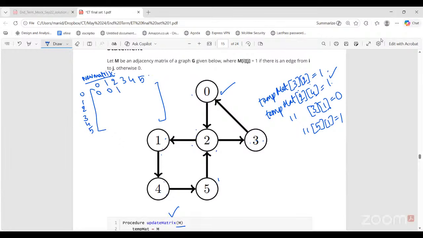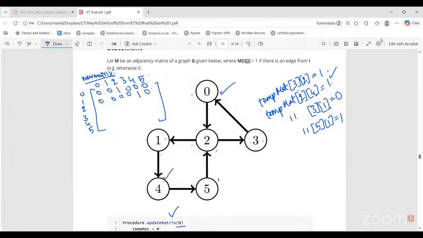0, 3, it is 0. 0, 4, it is 0. 0, 5, also it is 0. 1, 0, it is 0. I'm creating the original adjacency matrix first, then I'll do new matrix 1, then new matrix 2. So 1, 0, there is no path. From 1, where do I have an edge? To 4 only. Only one edge is present. All others are 0. Direct edge.